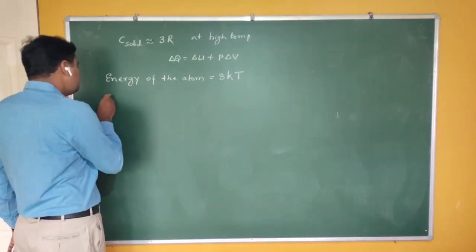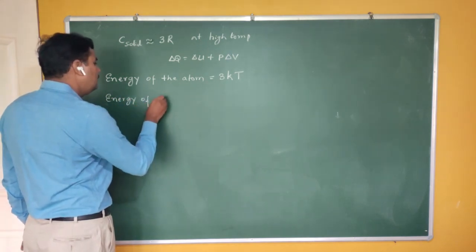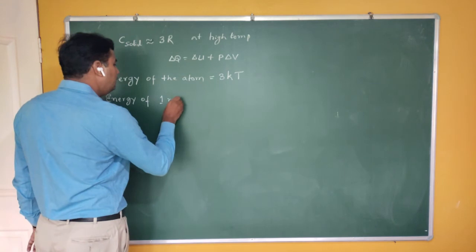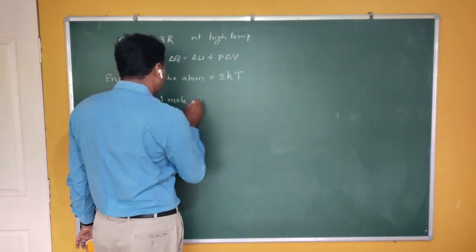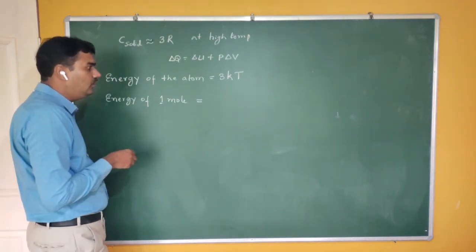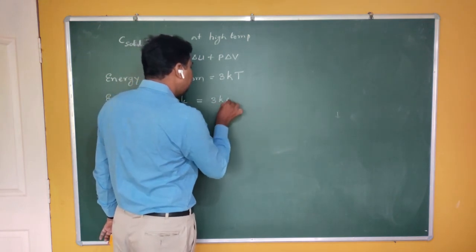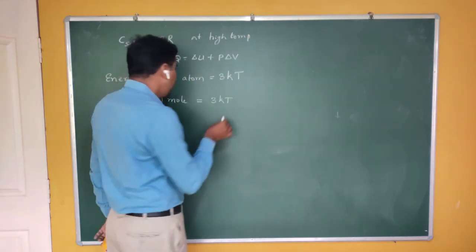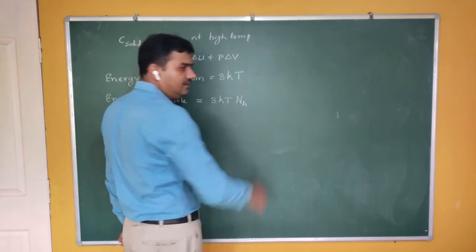Therefore, the energy of 1 mole: if there are 6.02 into 10 raised to 23 atoms, then I can write 3kT, which is the energy corresponding to 1 atom, multiplied by Na.